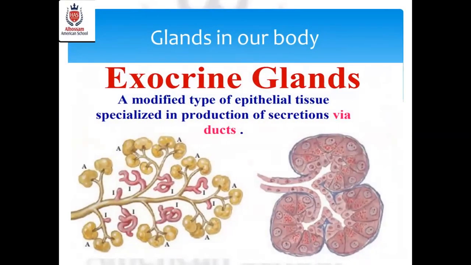There are different types of glands scattered all over my body. We have exocrine glands, and the word exo means exit. It means that it has a way to get out from my body. Actually, these are glands that are characterized by having ducts, and that's why they are called exocrine glands.